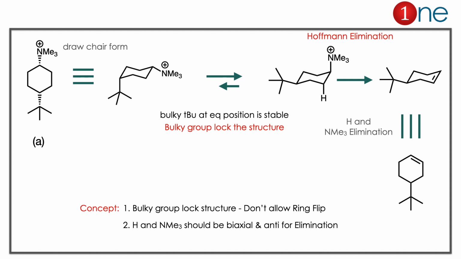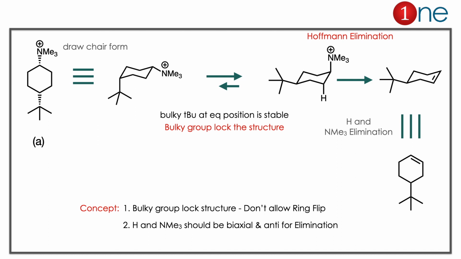One is tertiary butyl in axial, another is tertiary butyl in equatorial. But tertiary butyl in equatorial is very stable, because a bulky group at the equatorial position is stable. The bulky group is why it's called a locking group. It doesn't allow ring flipping. So the quaternary ammonium salt is there, it will abstract the trans hydrogen. The elimination of the quaternary ion will take place. The alkene is formed. So if you read it nicely, you have the answer, which is the required one.